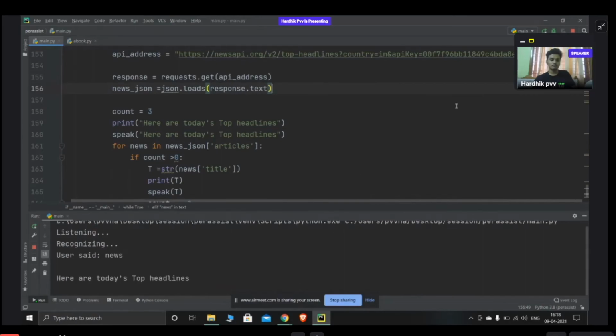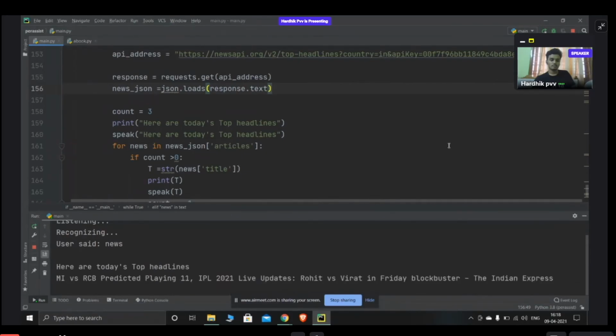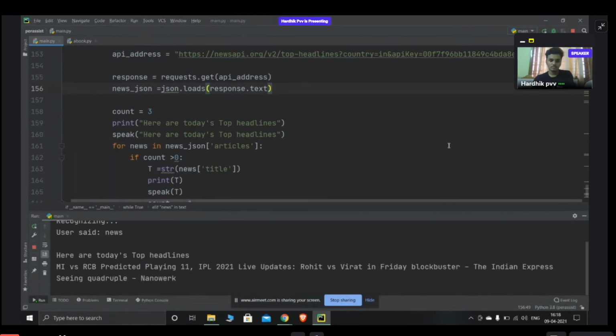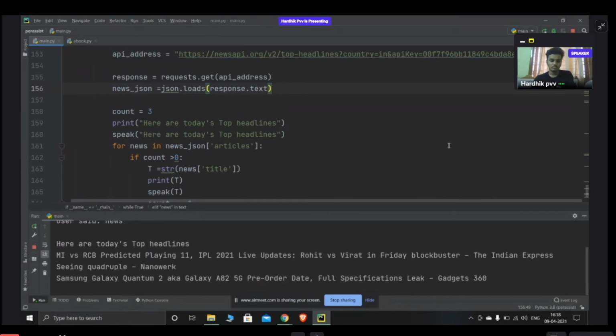Here are today's top headlines. MIBS RCB predicted playing 11. IPL 2021 live updates. Rohit BS Virat and Friday blockbuster. The Indian Express. Seeing quadruple. Nano work. Samsung Galaxy Quantum 2 aka Galaxy A82 5G pre-order date. Full specifications leak. Gadgets 360.